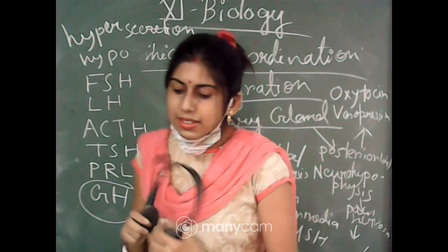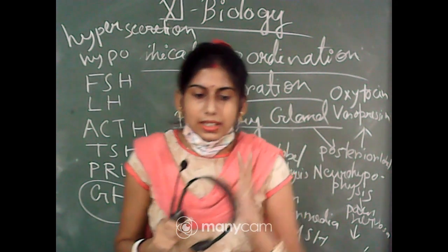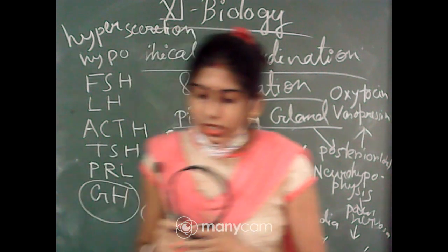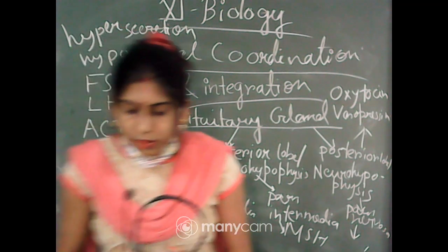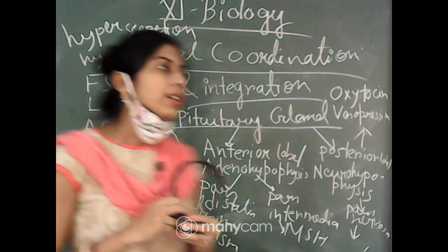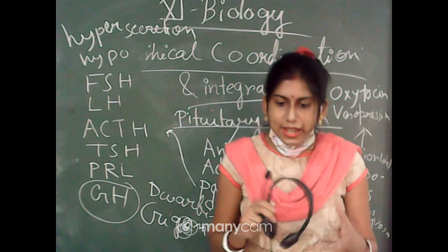This ADH can stimulate the reabsorption of water and electrolytes from the distal part of the kidney, and it will reduce the water loss through urine. That is why it is called antidiuretic hormone, and it helps to maintain body homeostasis.